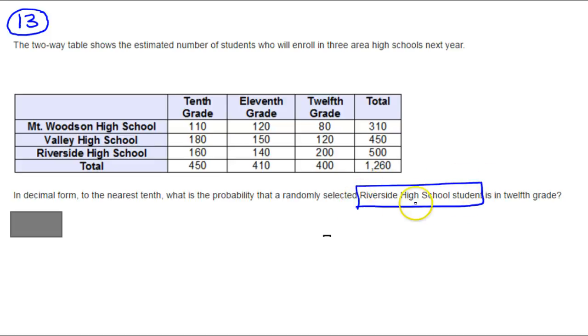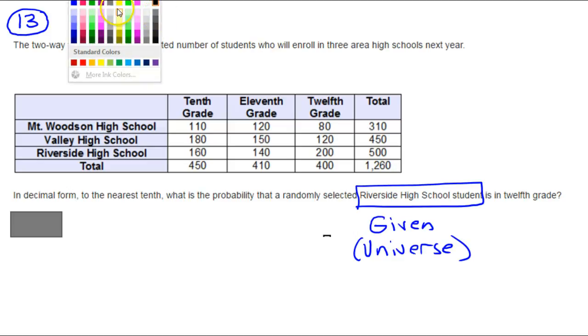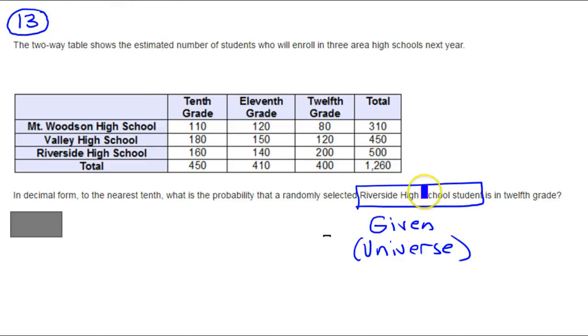All right, I'm emphasizing that before I even go any further because this is something that we are given. We have all this extra information, but given Riverside High School student, that means this is going to be our universe, our smaller universe. So I like to start with yellow. We're going to focus in on Riverside High School students, because this is our new universe.